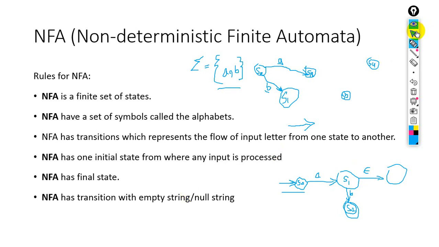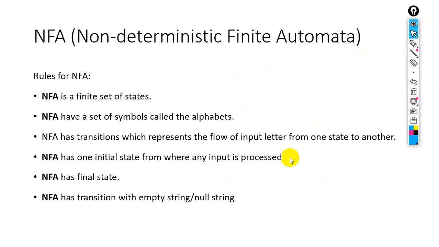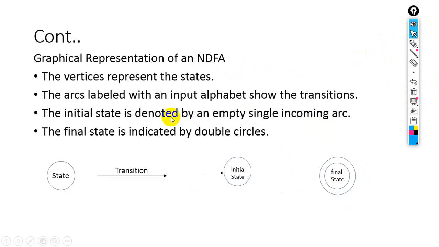Next, here we have the graphical representation of all these states and transitions. Look at this graphical representation of an NDFA, we can say non-deterministic finite automaton, or NFA. The vertices represent the states, we can say a circle.